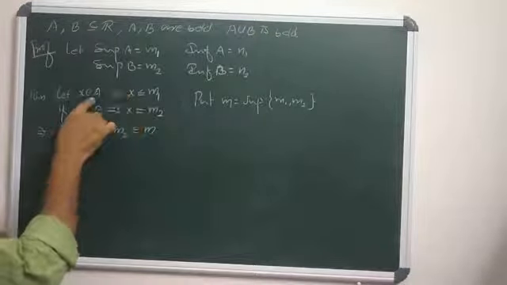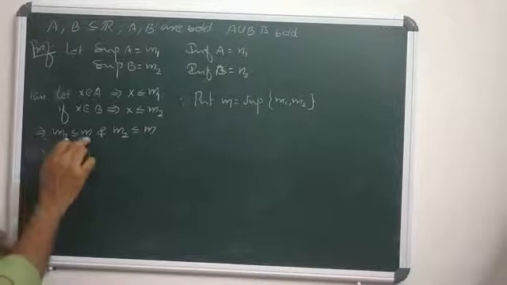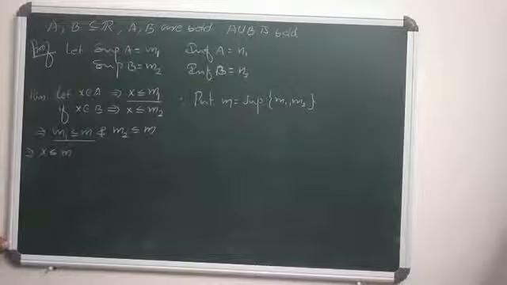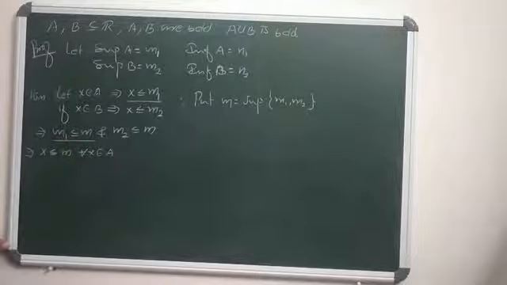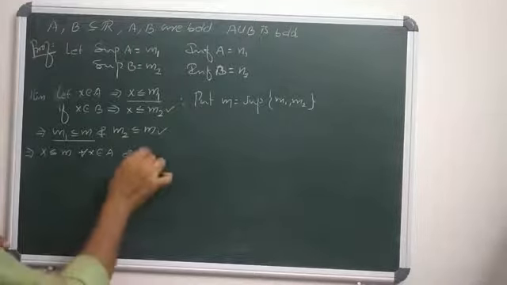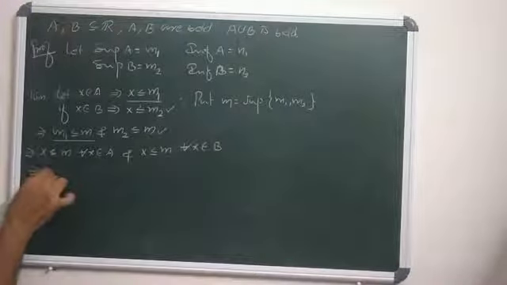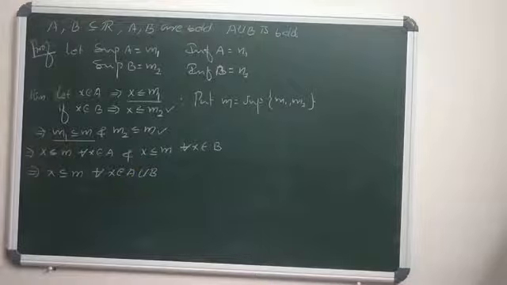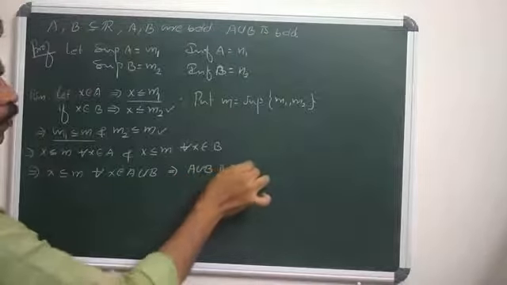So for X in A, X is less than or equal to M1, but M1 is less than or equal to M. So by the transitive property, X is less than or equal to M for all X in A. And X is less than or equal to M2 and M2 is less than or equal to M, so again by the transitive property, X is less than or equal to M for all X in B. That means X is less than or equal to M for all X in A union B. That means A union B is bounded above.